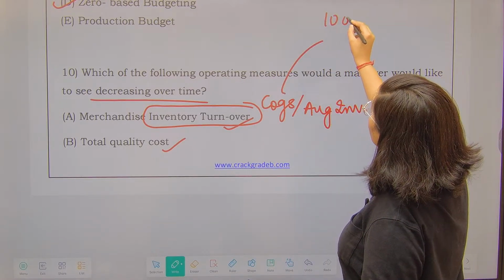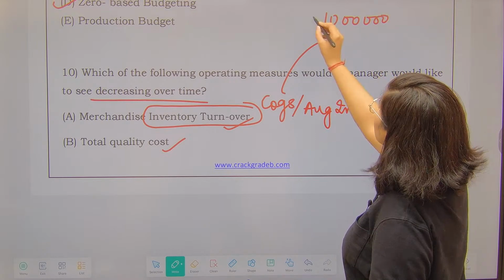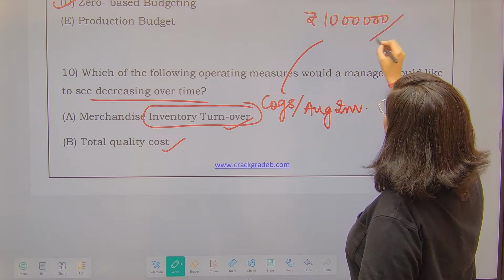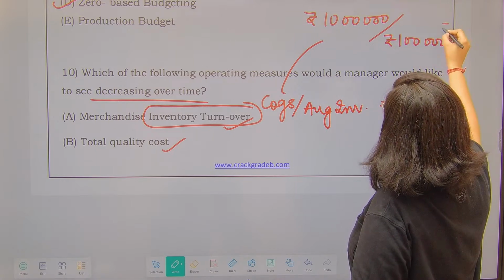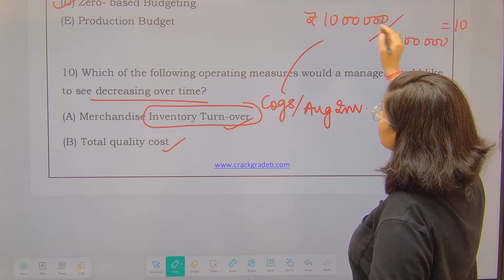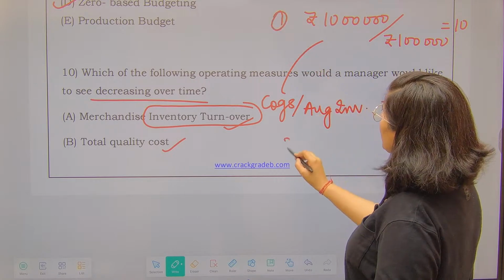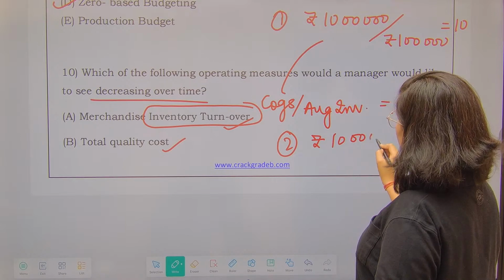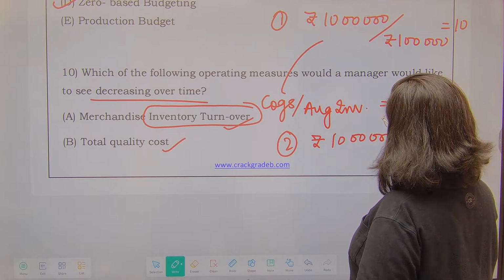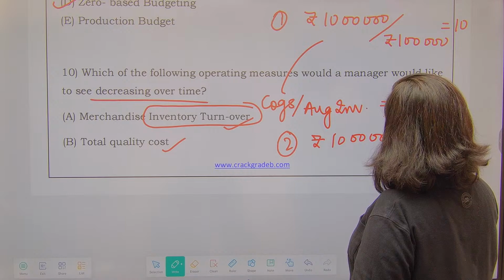In the year I have spent 10 lakh rupees in order to produce, and my inventory with me is 1 lakh rupees. That means inventory turnover is 10. This is situation 1. In situation 2, I have spent 10 lakh rupees in production and inventory in my hand is 5 lakh rupees.